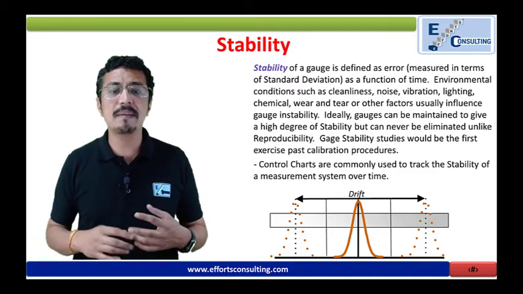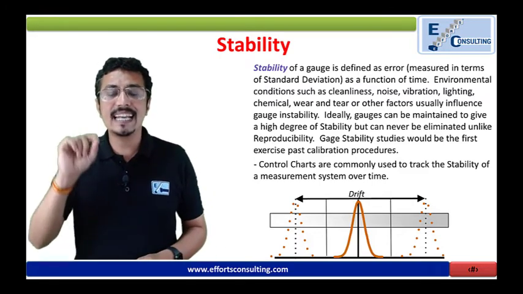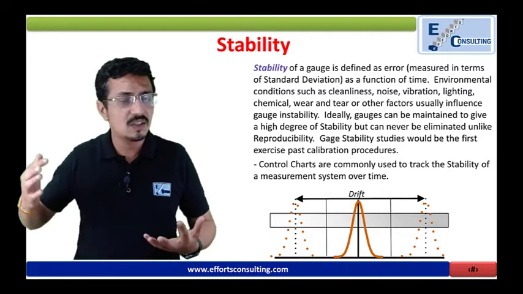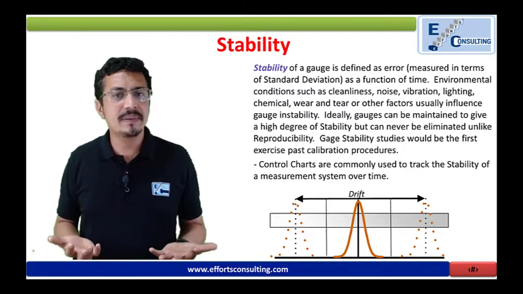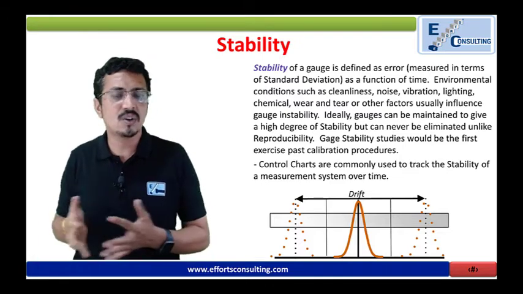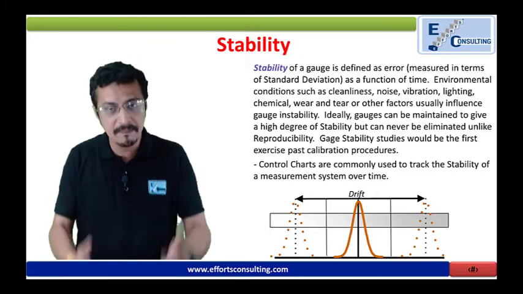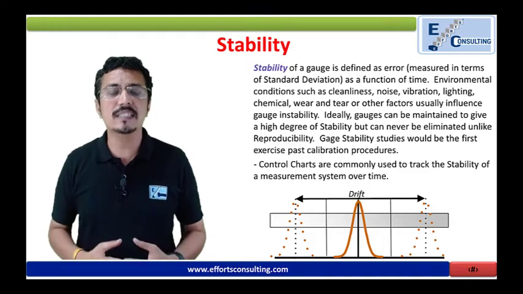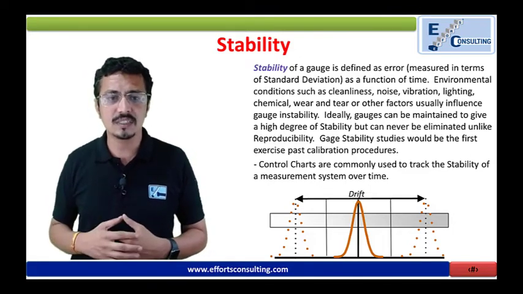Ideally, gauges can be maintained to give a high degree of stability, but instability can never be eliminated, unlike reproducibility, because gauges are exposed to the environment, and because of natural tendencies or common causes, there are chances of them becoming unstable. So gauge stability studies would be the first exercise, that is to pass calibration procedures.